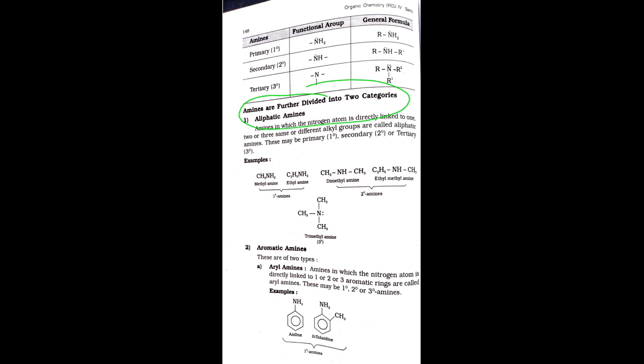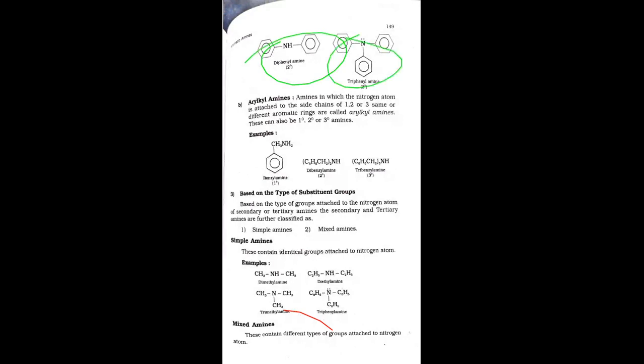In that, the first one is aliphatic. In that aliphatic, again they are classified as primary, secondary, and tertiary. But in the second classification, again two types, that is aryl amines. In these aryl amines, again there are three types, that is primary, secondary, and tertiary.